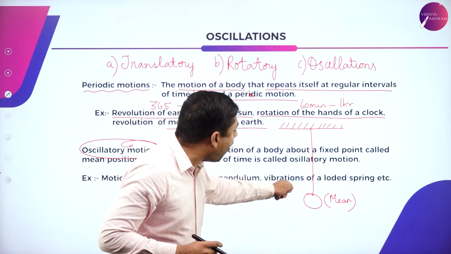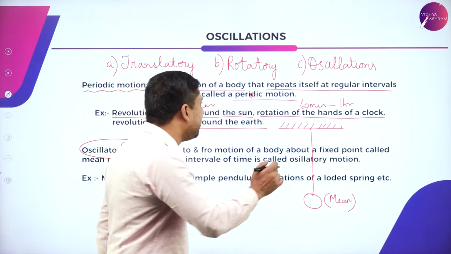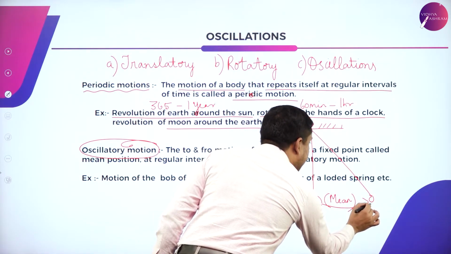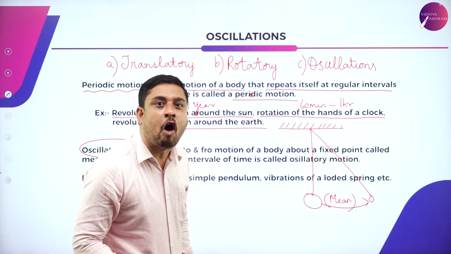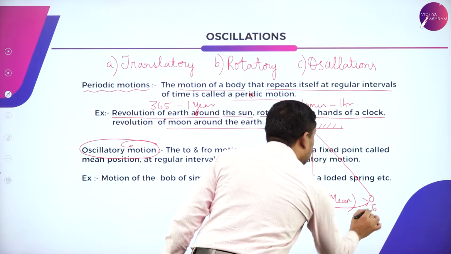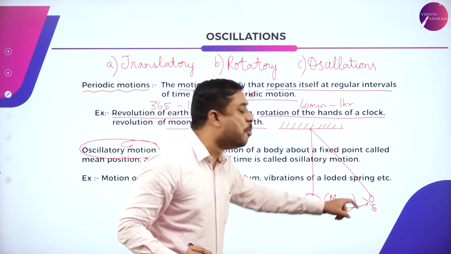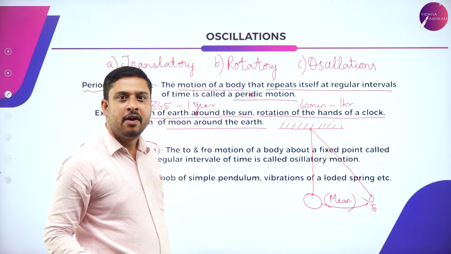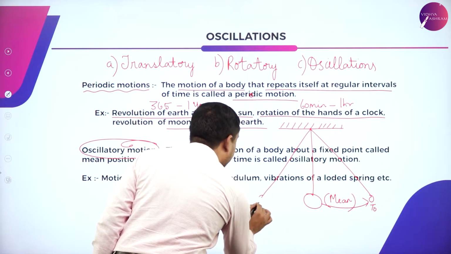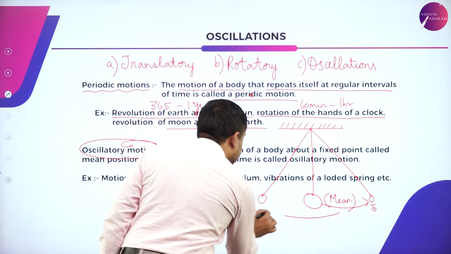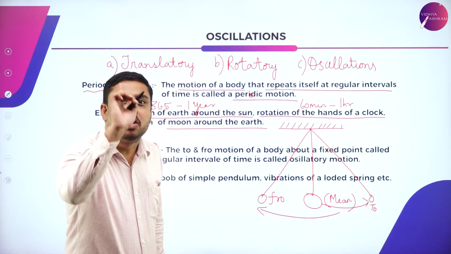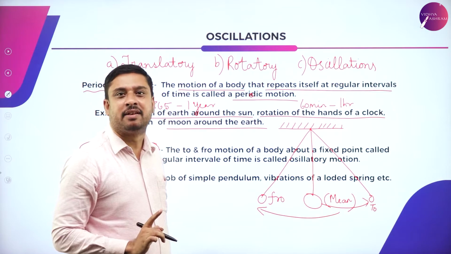Now apply a small force and pull the bob aside. Now I say the bob is here and it has gone away from its mean position. From there, release the bob. It will pass the mean position and it will come somewhere here. This is fro. One to and fro motion.